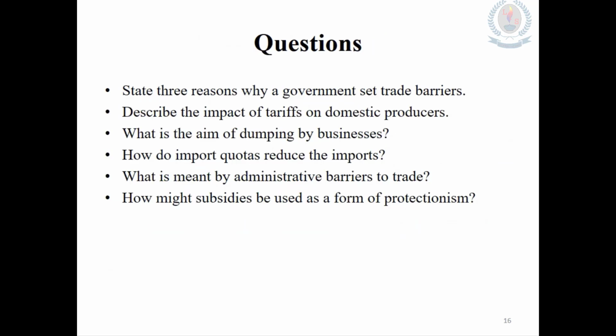There are some practice questions in this slide. You can go through the presentation as well as the textbook and write the answers for these questions. Also remember, you have some sets of questions in the textbook too: activities, case study questions and the chapter questions. So you have to do those with the presentation and the textbook lesson.